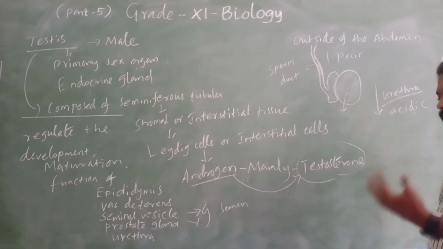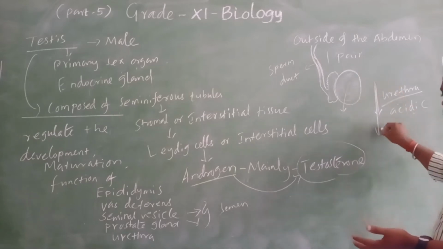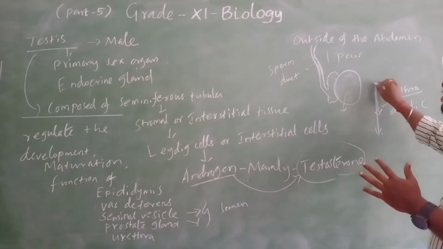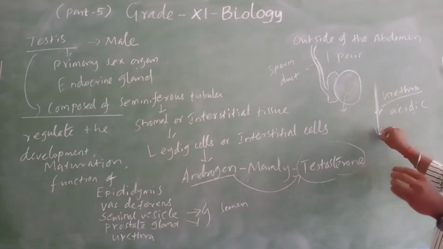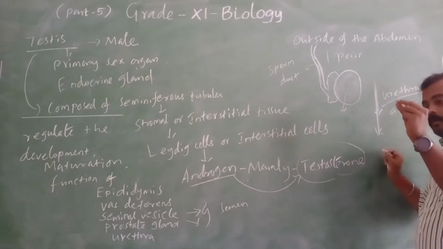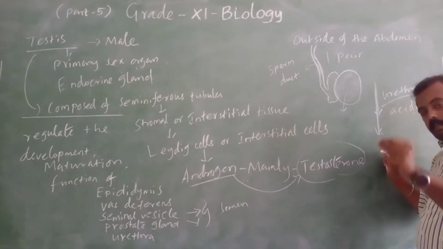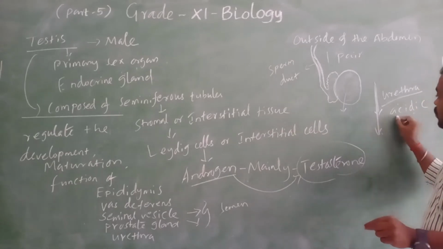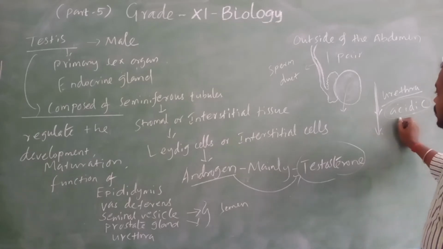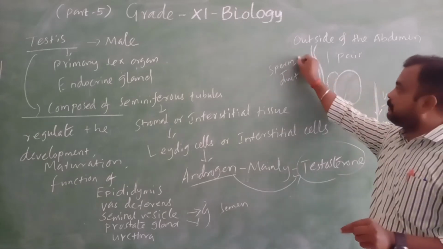So after some time, what happens in the urethra? Urethra is one duct. It is the common duct for the ejection of sperm and the release of urine. Here it is always acidic in nature because urine is coming. In an acidic medium, the sperm will die.